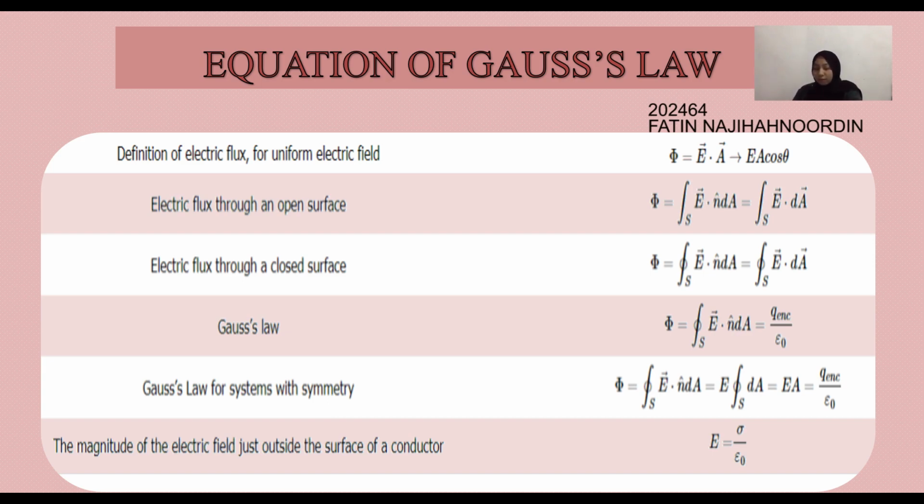For the first slide, as we can see, this slide consists of 6 equations of Gauss law. The first equation is the definition of electric flux for a uniform electric field. The second one is electric flux through an open surface. The third one is electric flux through a closed surface. Then we have the Gauss law equation, and next is Gauss law for systems with symmetry, and lastly the magnitude of the electric field just outside the surface of a conductor.